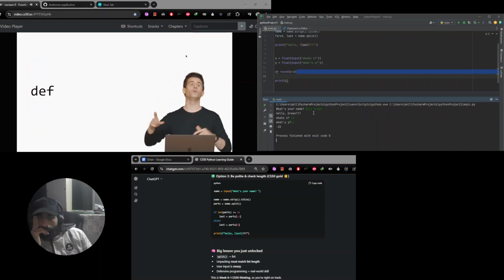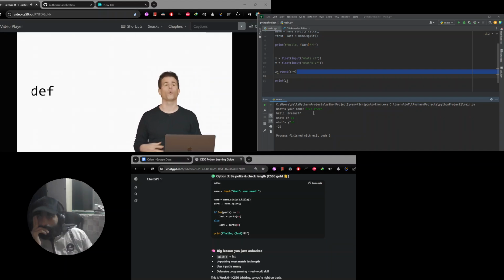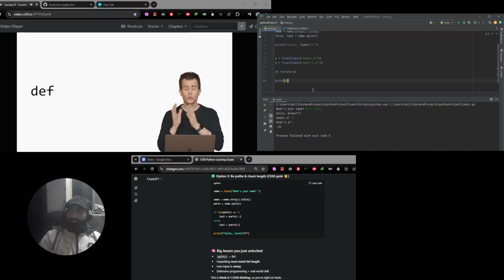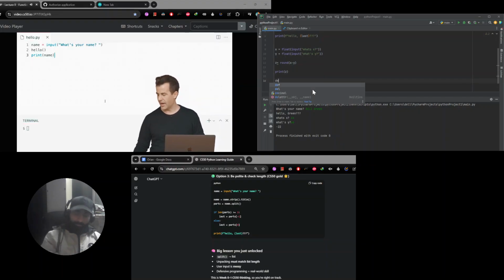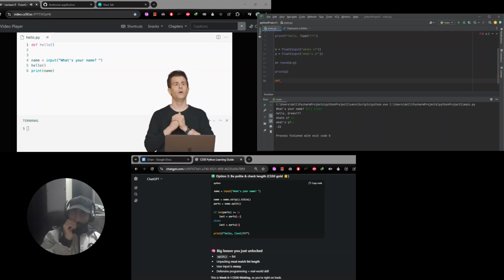Well, I need to create it myself using this keyword, def. Def for define. So here too, just as str is short for string and int is short for integer, def is short for define. If and when you want to define, create, invent your own functions, you can do so using now this keyword in Python. So let me go back to my code here and let me propose that we define this perhaps in this way. At the very top of my file, I'm going to first take a moment to define a function called hello using def hello, open parenthesis, close parenthesis, colon.